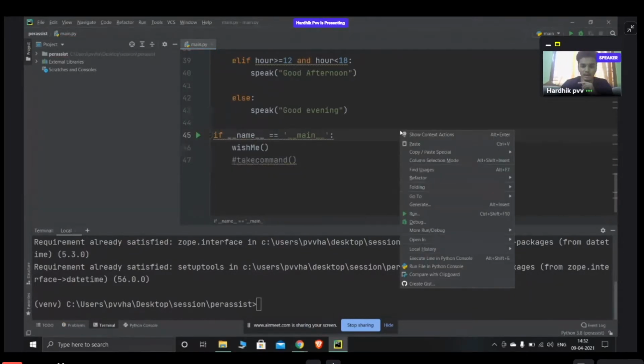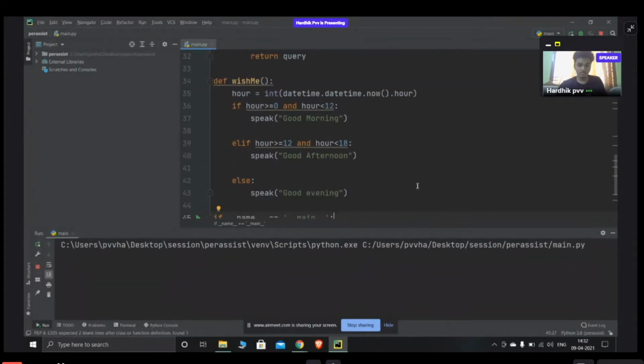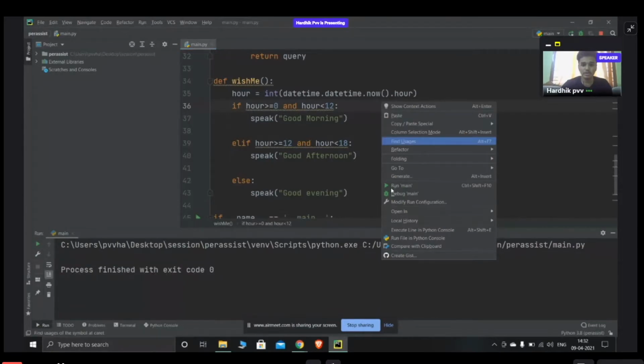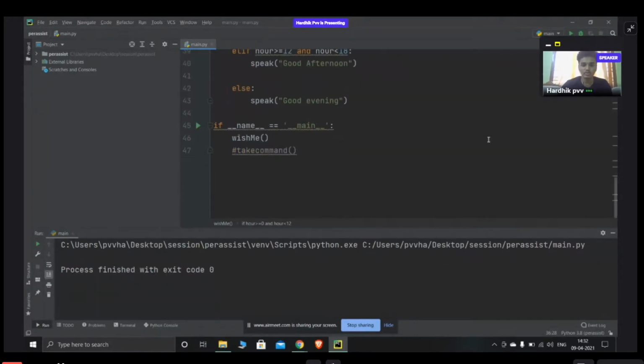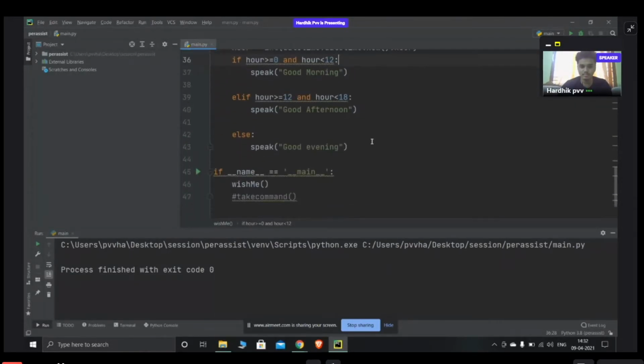Once I hit wishMe and run it: Good afternoon. If you can hear, it said good afternoon. Right now it's 14, that means 2 o'clock, which is between 12 and 18, so it's saying good afternoon. Based on the time, it says good morning, good afternoon or good evening.